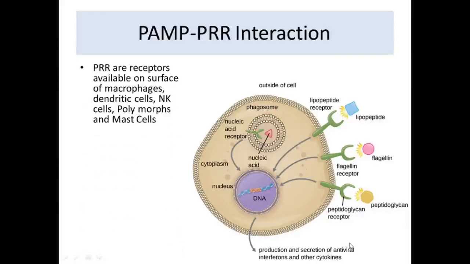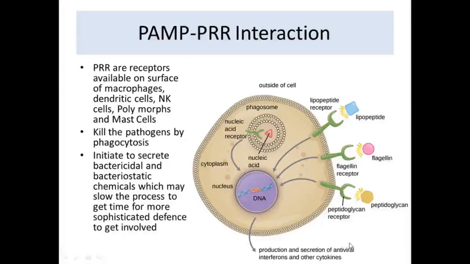So what this interaction actually does: we know that PRRs, the receptors available on the surface of macrophages, dendritic cells, natural killer cells, polymorphs and mast cells, kill the pathogen by phagocytosis, and they initiate secretion of bactericidal and bacteriostatic chemicals, which may slow the process to get time for more sophisticated defense to get involved.